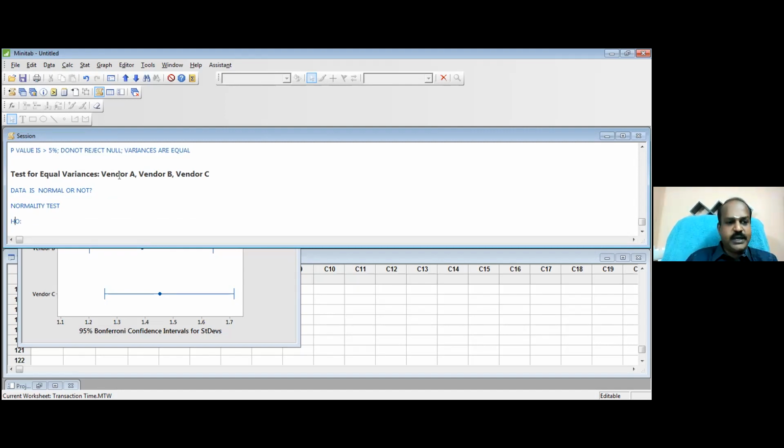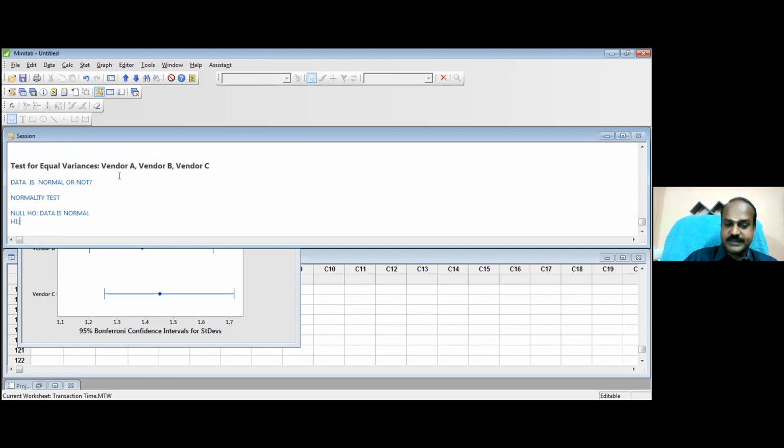H0 means the null hypothesis, right? What is H0 here? Data is normal. Very good. Normally, all data are normal distribution only. That is why we call it normal. Then what is the alternate? Data is not normal.